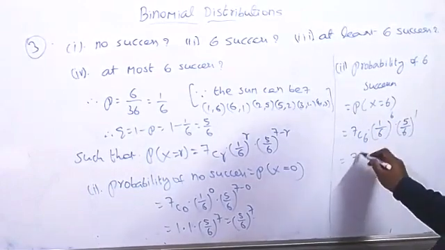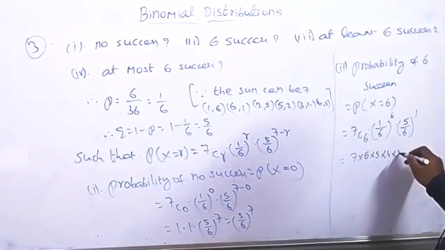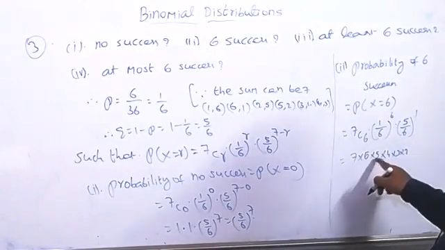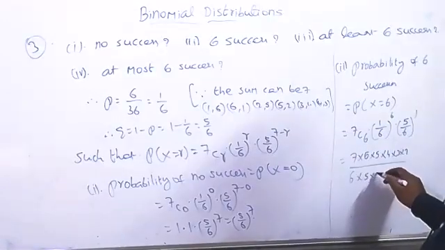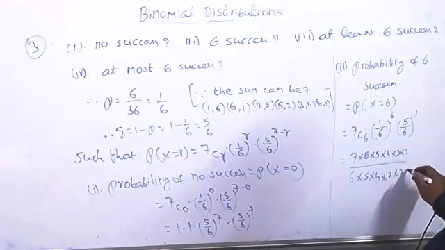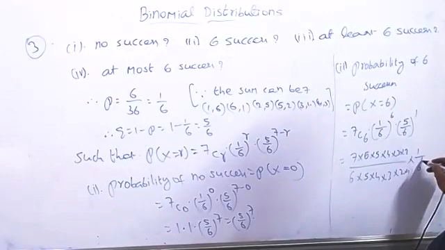So 7 into 6 into 5 into 4 into 3 into 2 into 1 by 6 into 5 into 4 into 3 into 2 into 1, into 1 by 6 power 6 into 5 by 6.